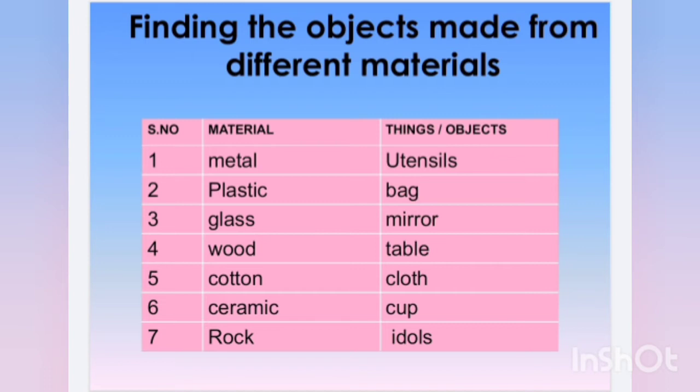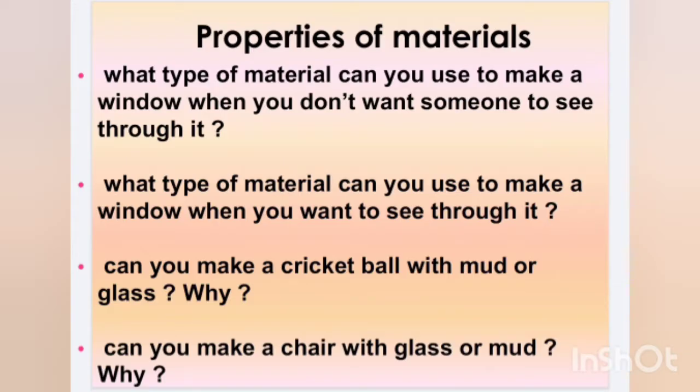We see that the same material can be used to make different objects. Each object is used for a special purpose. Like door. Door is used for keeping the place safe. For example, towel. Towel is used for cleaning our body, to make our body dry. So, we need to know the properties of materials as well as properties of objects to decide which material should be used for making an object.